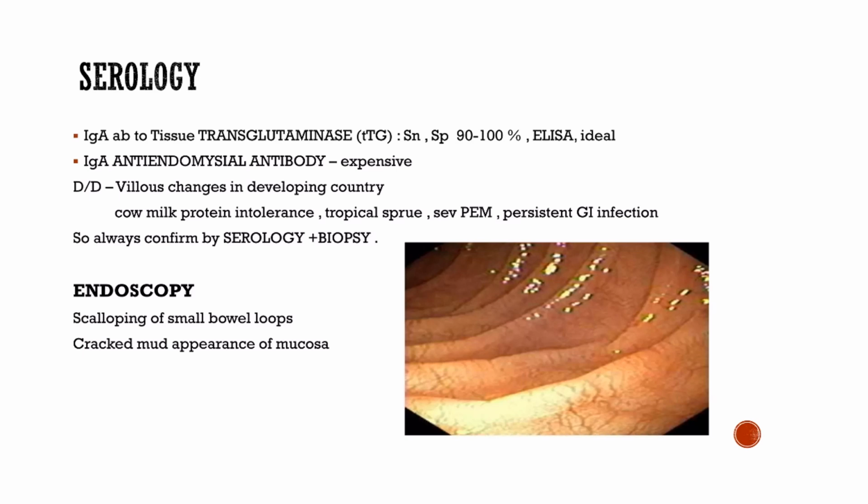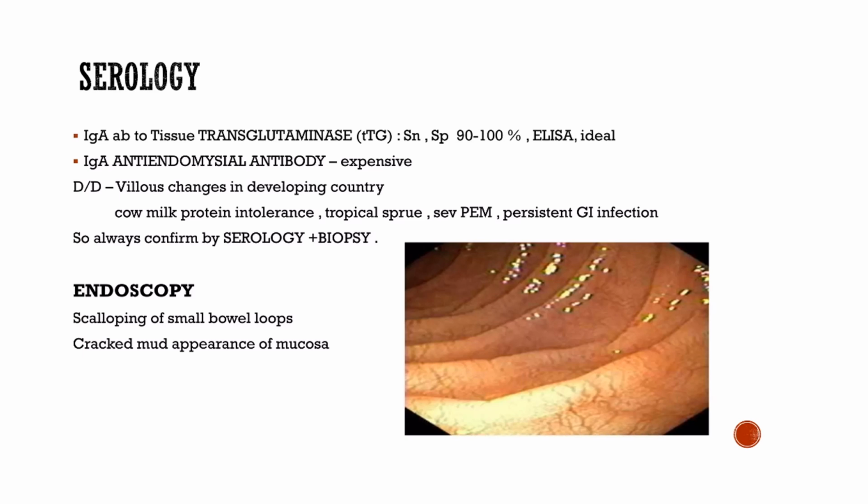Obviously, after the serological test, for confirmation of the diagnosis of celiac disease, we need an endoscopy, and through the endoscopy, an intestinal biopsy is required in all cases.